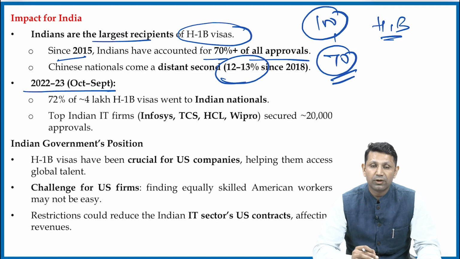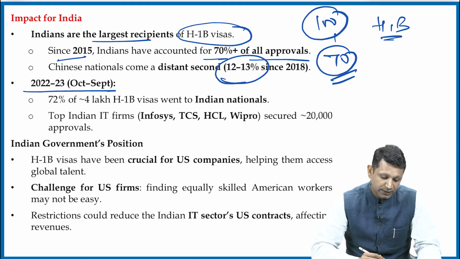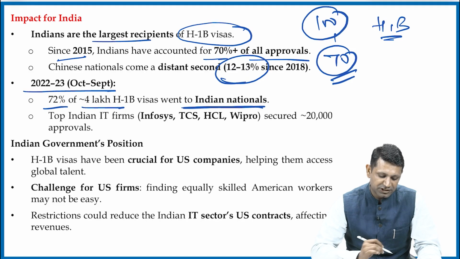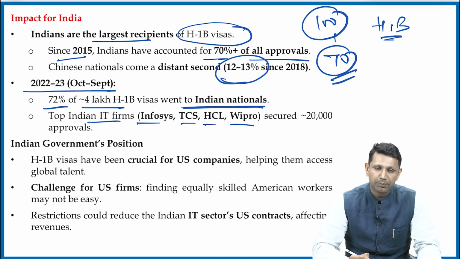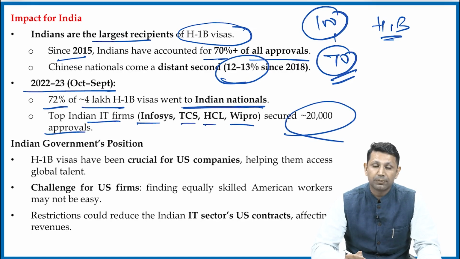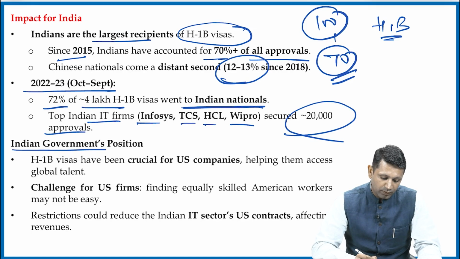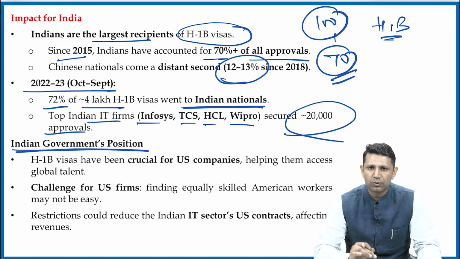Then in 2022-23, 72% of 4 lakh H1B visas went to Indian nationals only. Even the top Indian IT firms working in the USA, like Infosys, TCS, HCL, and Wipro, have secured more than 20,000 approvals. Then what is India's position with respect to this visa?